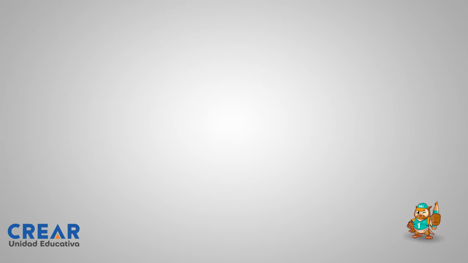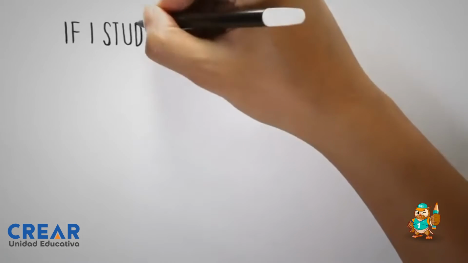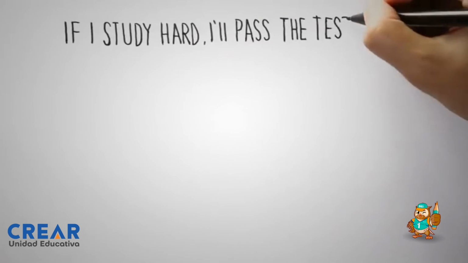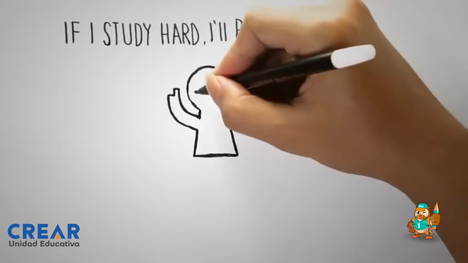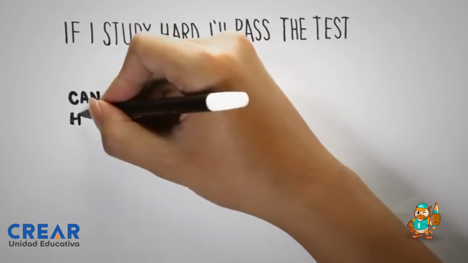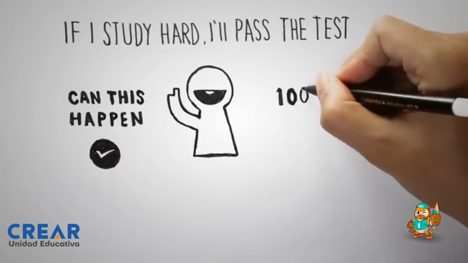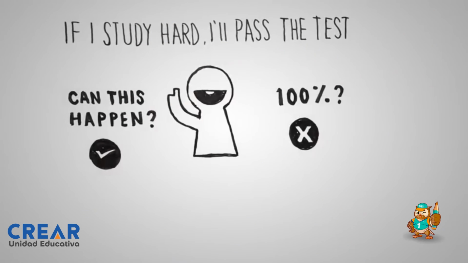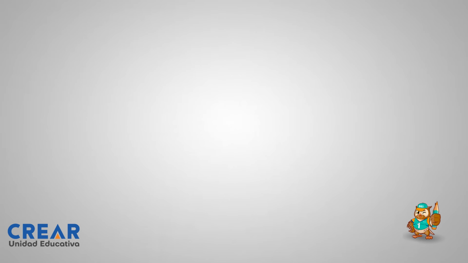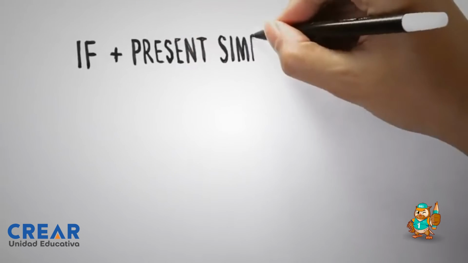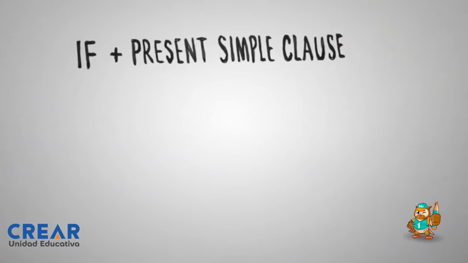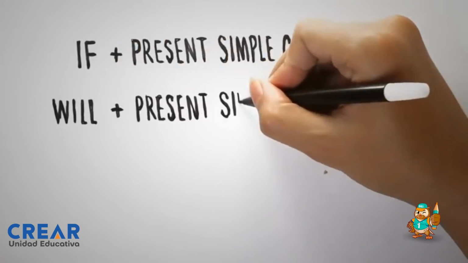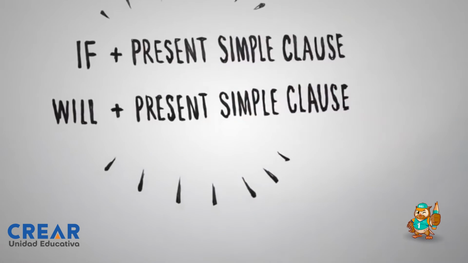Let's look at an example. If I study hard, I'll pass the test. Is there a chance for me to pass the test if I study hard? Yes. Can this happen? Yes. Does it mean my passing is 100% guaranteed? No. But passing the test is a very likely thing that can happen. And that is a first conditional sentence. It has the structure of if plus present tense clause, will plus present tense clause.